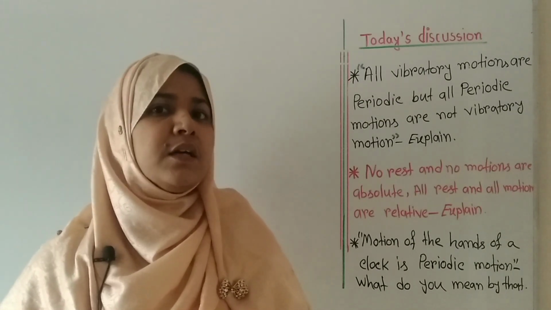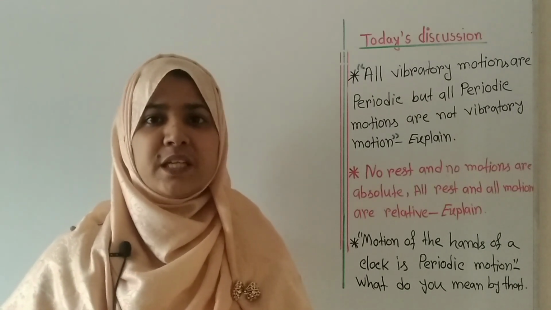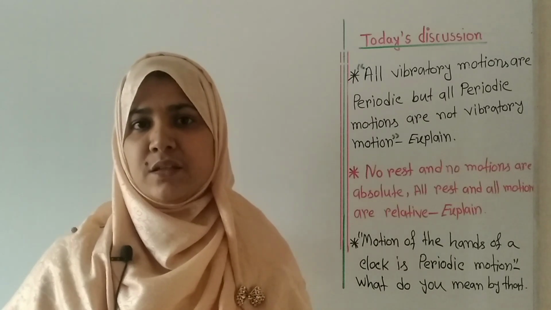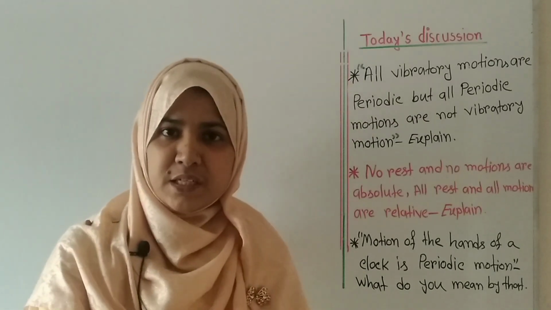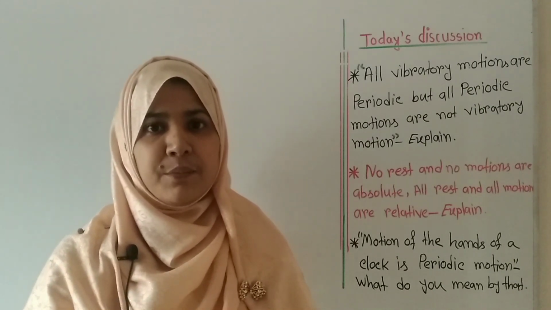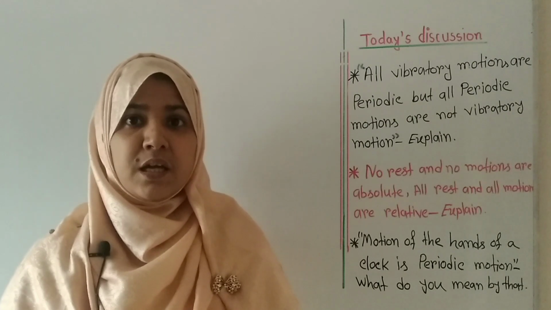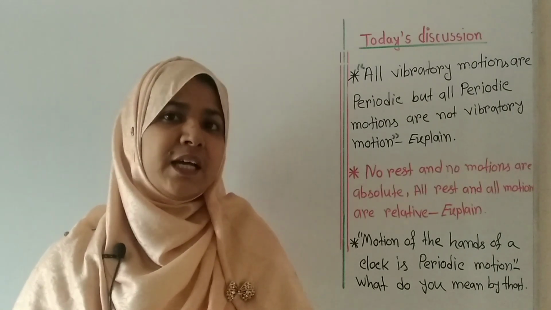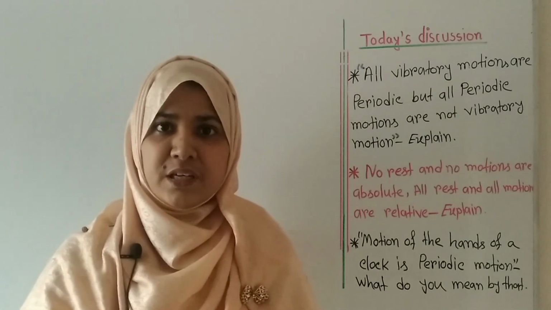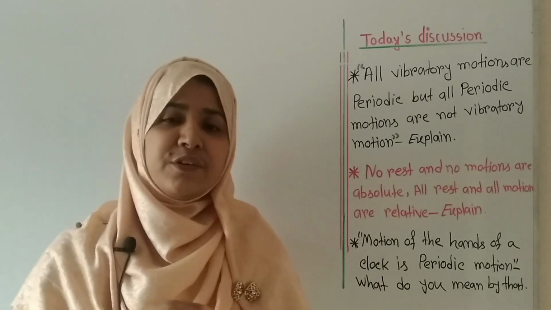You know that vibratory motion means the motion where an object moves in such a way that within the time period of its motion it moves half the time in a definite direction and the other half in just the opposite direction of the previous one. But in periodic motion, an object moves in such a way that it travels a definite path in a definite interval of time and in a definite direction.